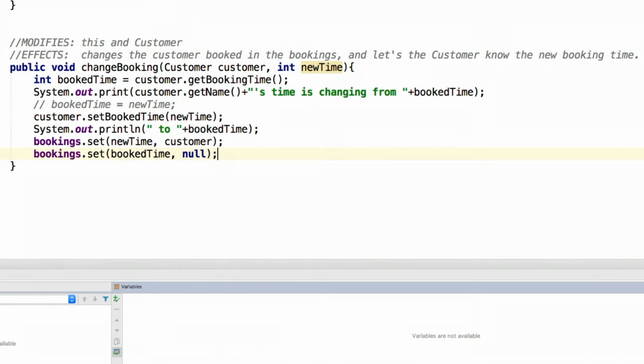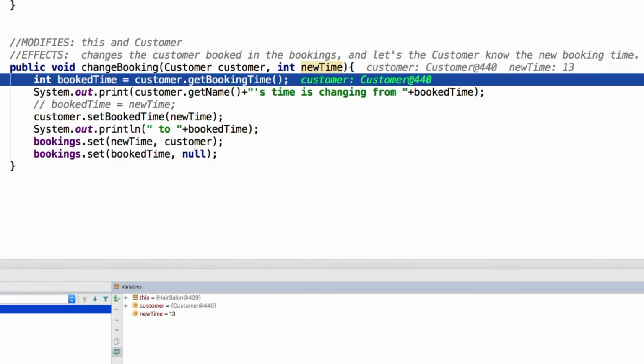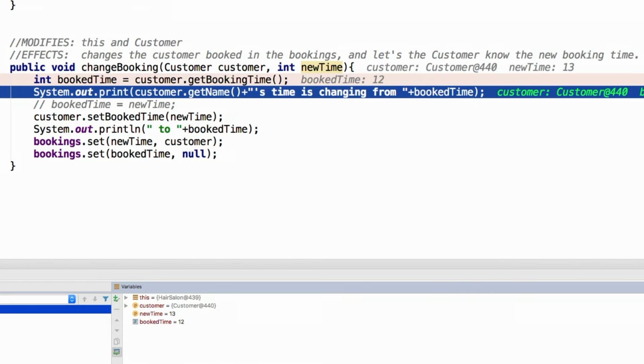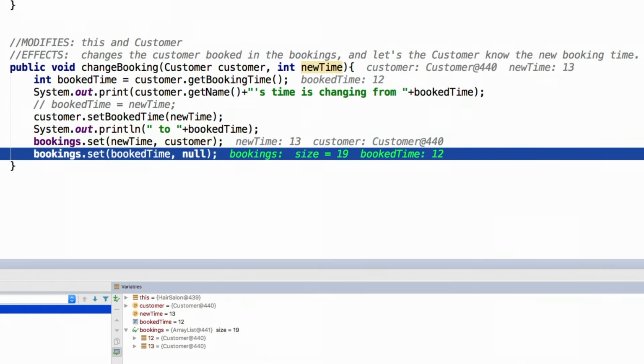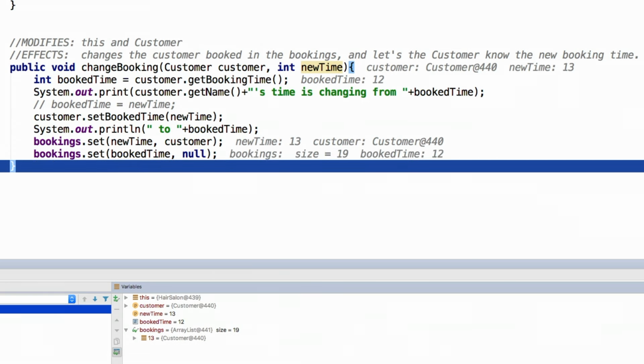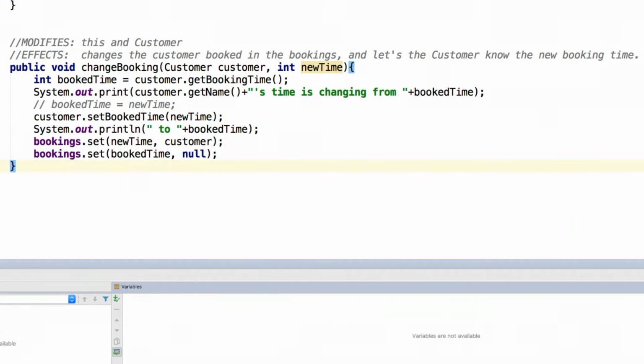So let's debug our way over to here, and we see our customer come in, the new time is 13, the booked time is 12, we're printing the message, we're setting the new time to be the customer. Briefly, there are 2 customer 440s, Elisa, in the list, and then we set the old one to be null. Great, work achieved.